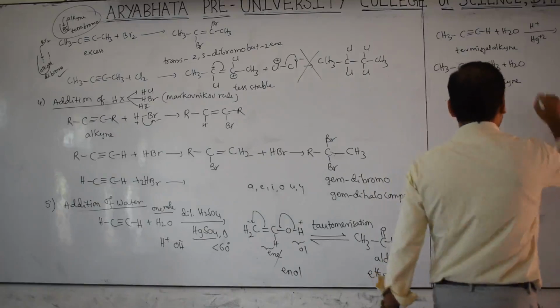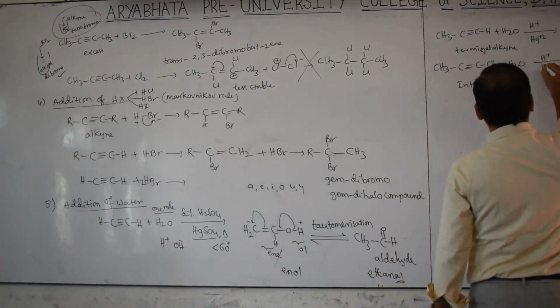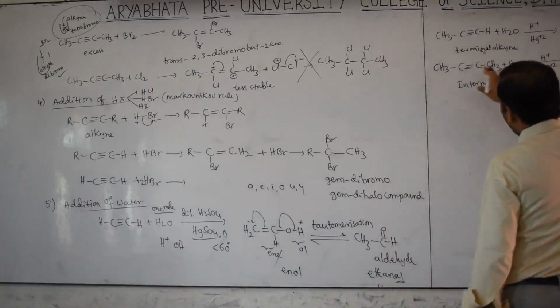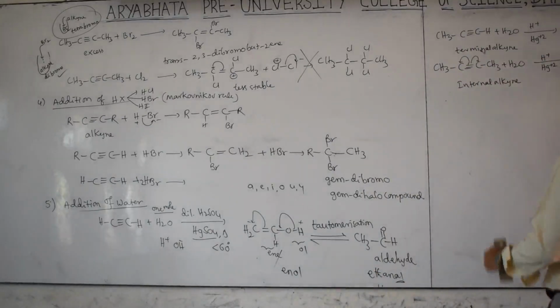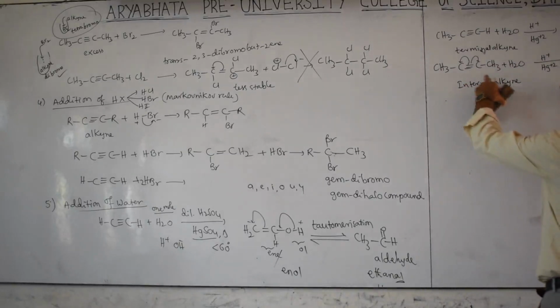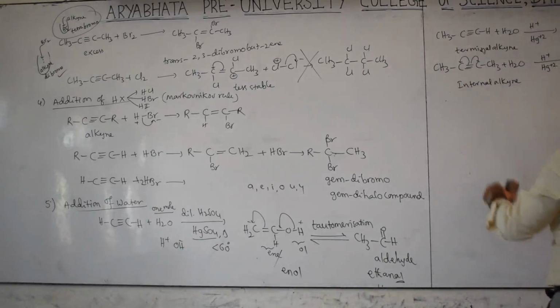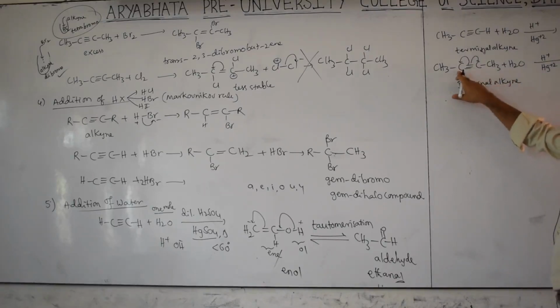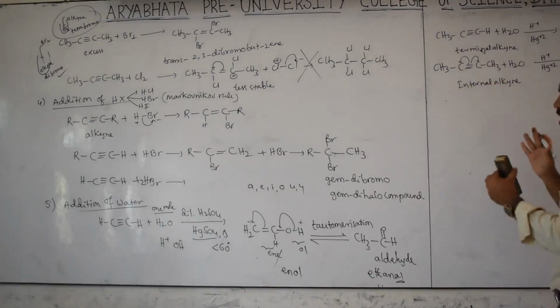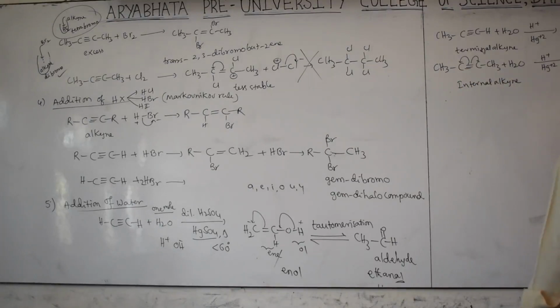In this internal alkyne, same H plus and Hg plus 2. This H plus, any one side move, there is no problem because it is symmetrical. Then CH3C, here water means H plus, OH minus is there. For example, here OH double bond H CH3. So I added this side H, this side OH. Otherwise add H this side and OH this side, you will get the same product. There is no difference. Then again it will undergo tautomerization.